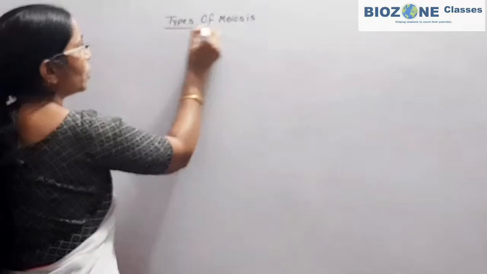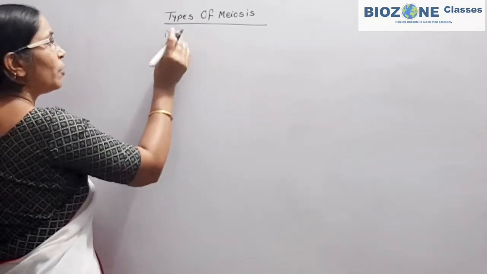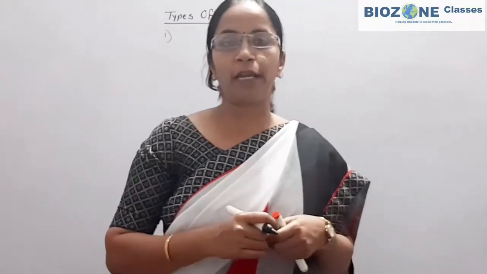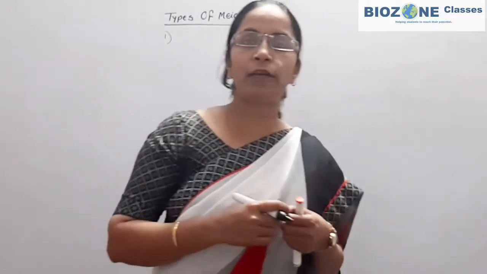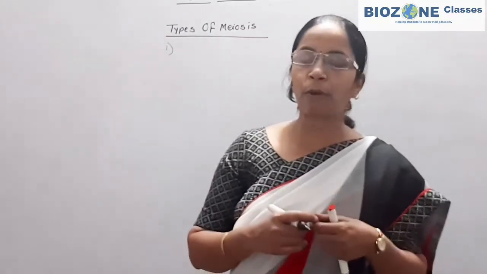meiosis division. When we come towards the types of meiosis, here you remember predominantly two types of meiosis are there, depending on the nature of the parent body, whether the parent body is haploid or diploid.